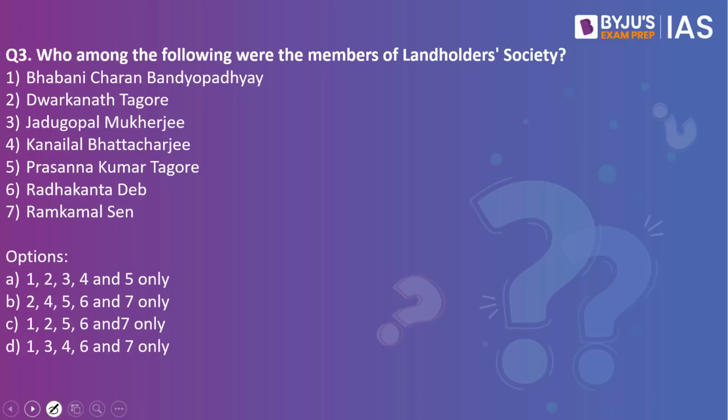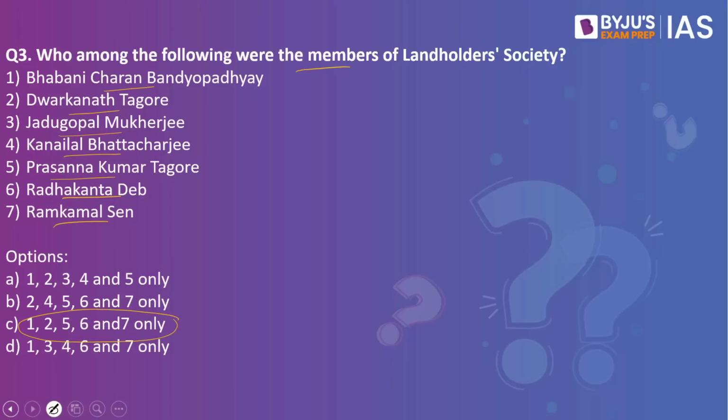Now let's look into the next practice question. Who among the following were the members of the Landholders Society? Babani Charan Bandyopadhyay, Dwarkanath Tagore, Jadugopal Mukherjee, Kanailal Bhattacharjee, Prasanna Kumar Tagore, Radhakant Deb, Ram Kamal Sen. The answer to this is 1, 2, 5, 6 and 7 only.